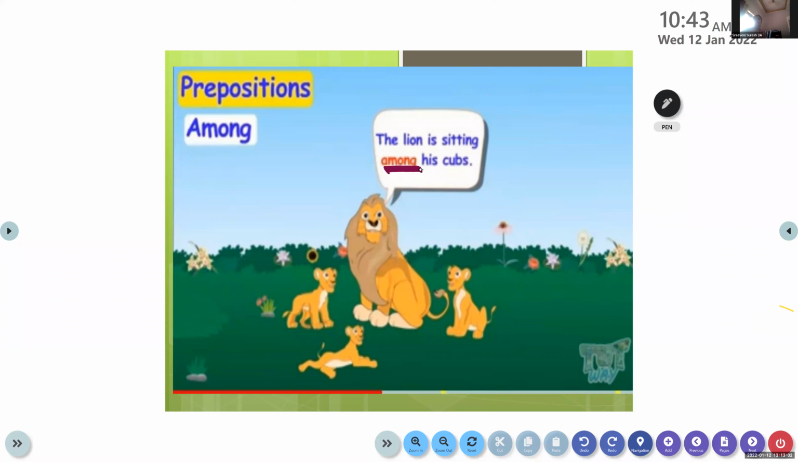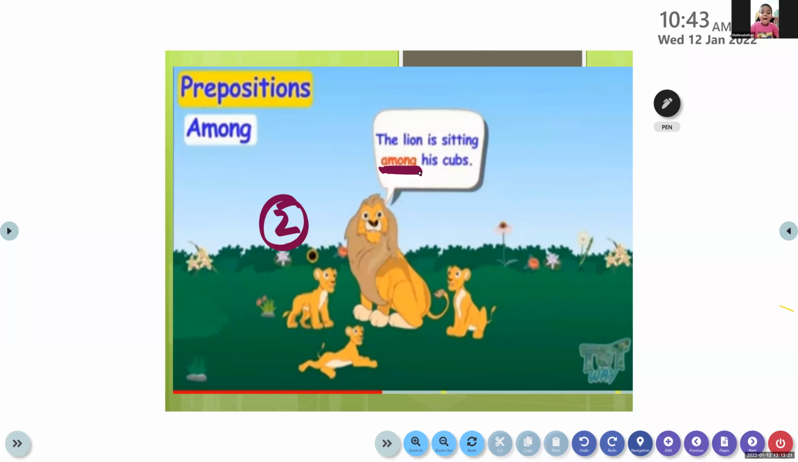Okay, children, among means it is more than two. If it is more than two, then we have to use among. If it is two, then we can use the preposition between. I distributed the sweets among the children.